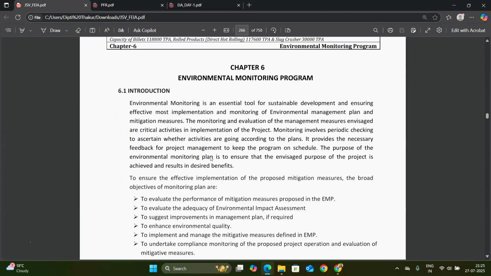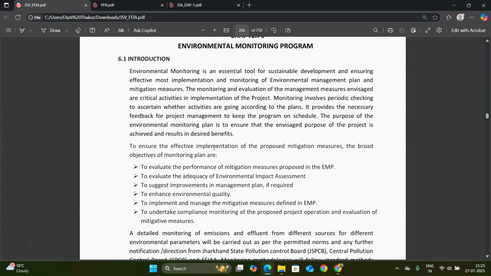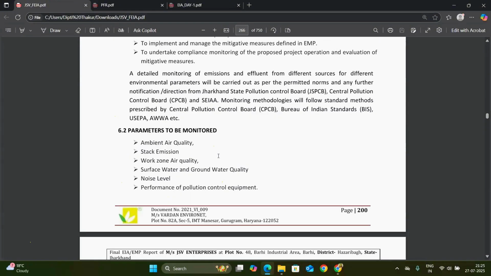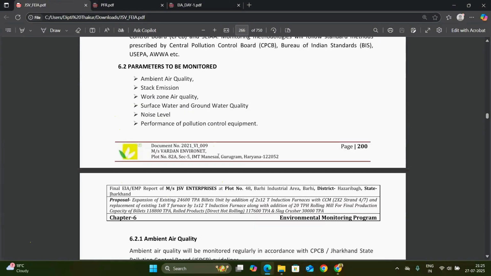As we have in chapter 3, all the environmental parameters for the environmental analysis to study the study area, and for consistent study, we have to monitor the baseline of the study area. For that we have to take some parameters to be monitored, which is compulsory every 6 months.